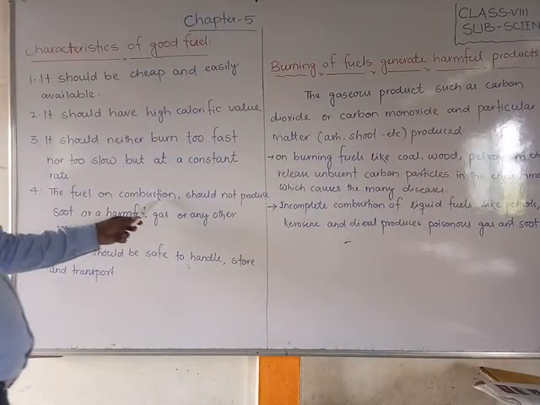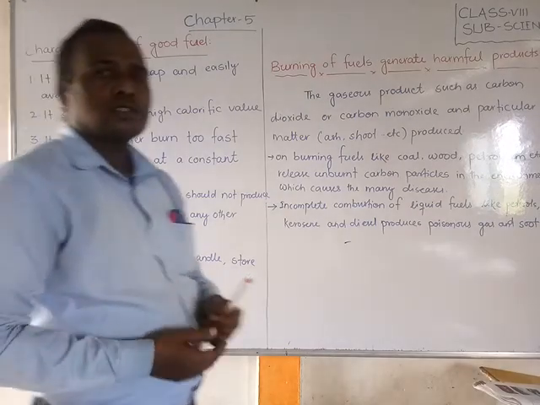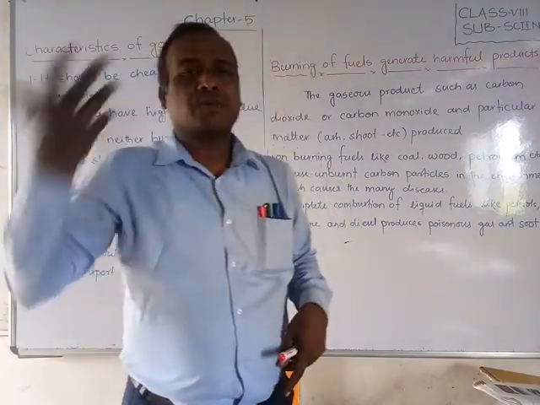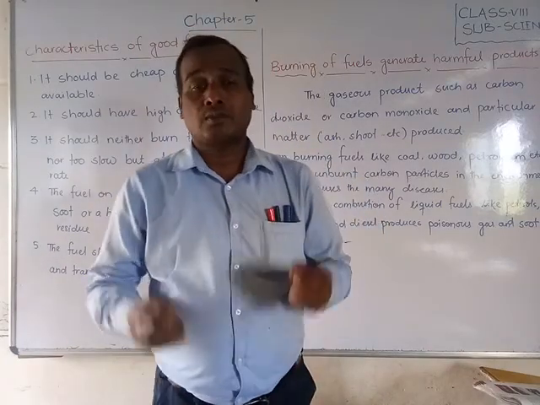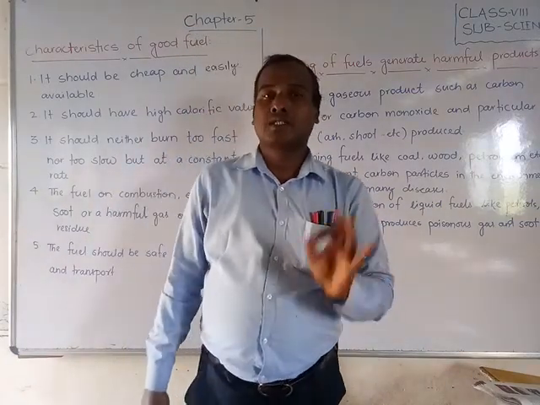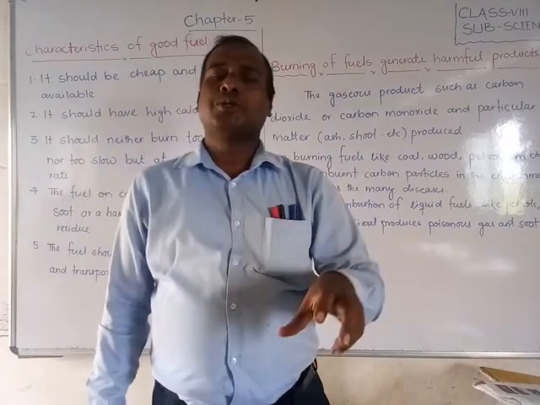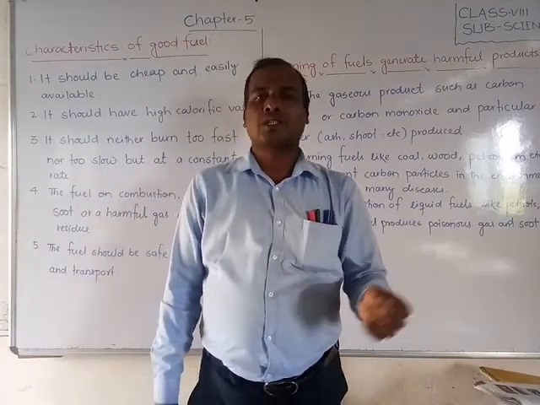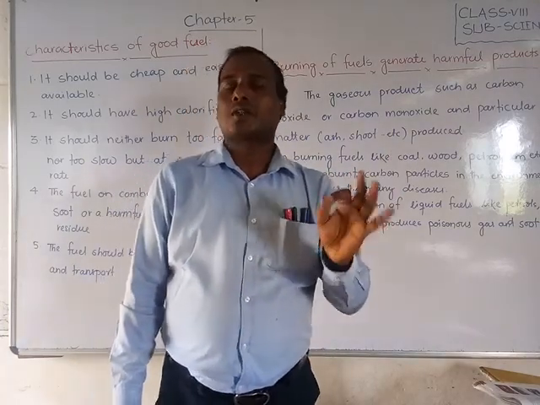The fuel on combustion should not produce soot, harmful gases or any other residue. Whenever it burns, some gases like carbon dioxide and carbon monoxide do come out, but poisonous gases should not come out. And there should not be much residue. Residue means the parts that remain after burning, like ash or soot. These should not come out.